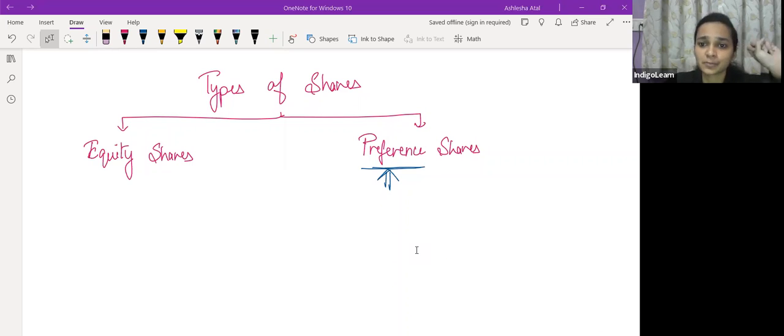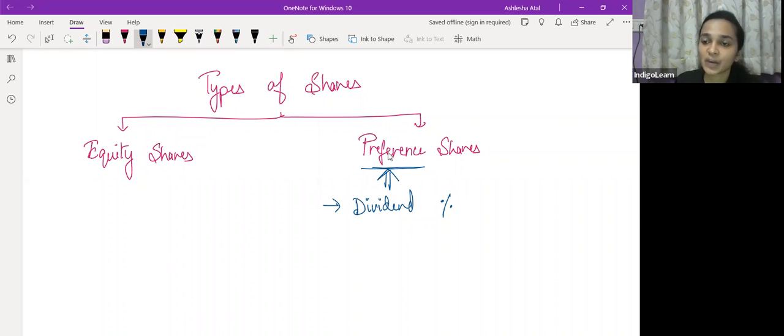So when we are talking of preference shares or preference shareholders, they get two types of preferences. The first preference is with respect to payment of dividend. They receive a fixed percentage of dividend from the company, and not only that, they are paid dividend in priority to the equity shareholders.